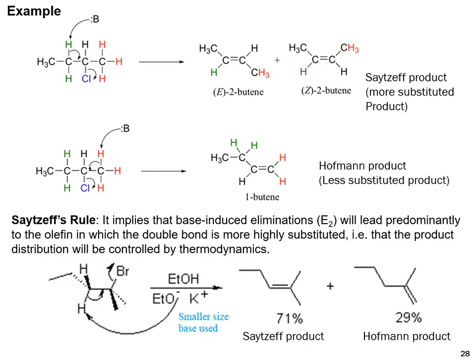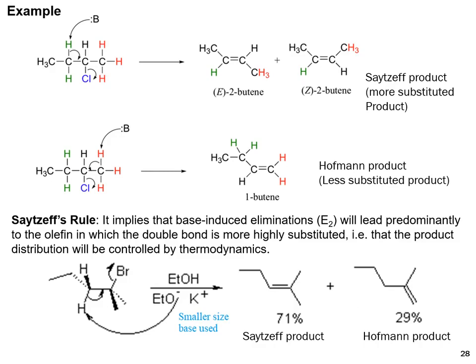In the second example, the base abstracts the proton from the terminal methyl, and it gives the terminal alkene. This is the less substituted product, and this is called the minor product.